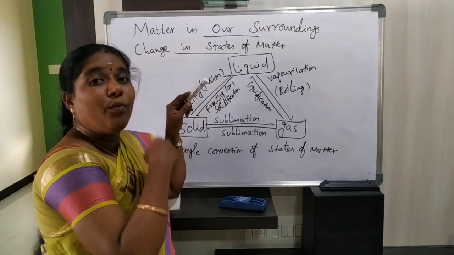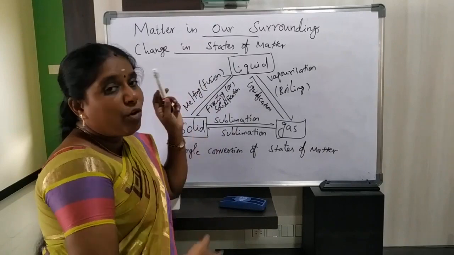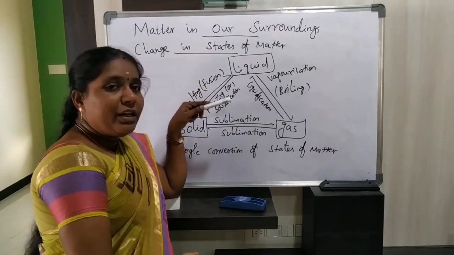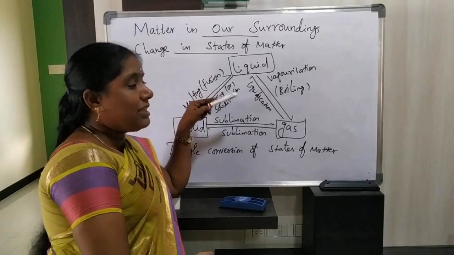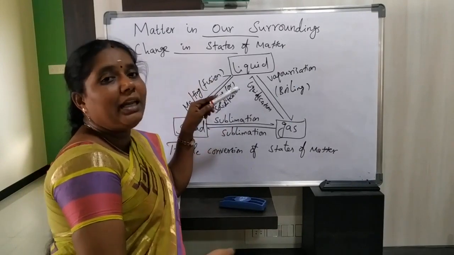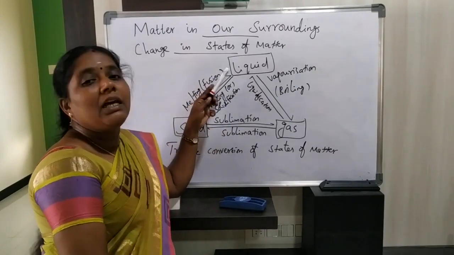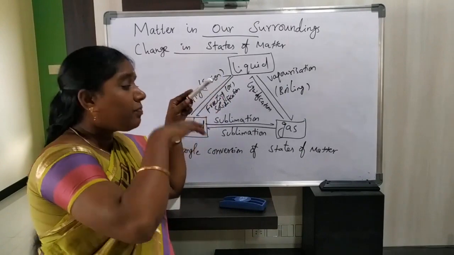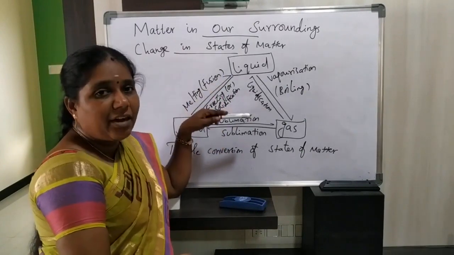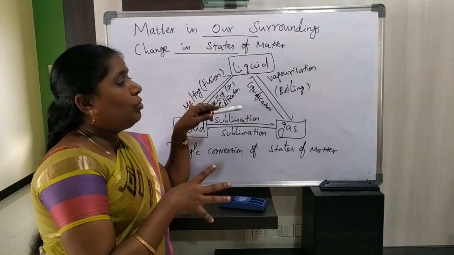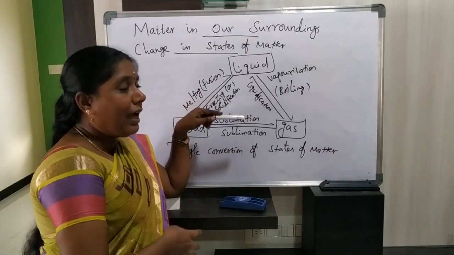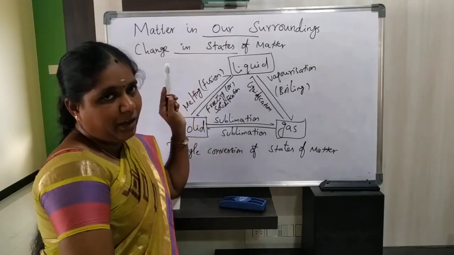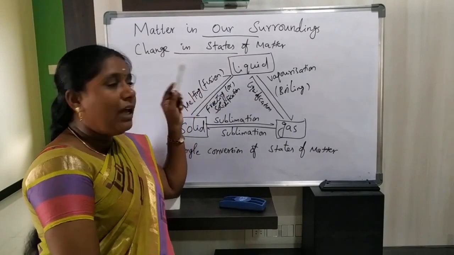That process is called vaporization, that is evaporation. We have also discussed boiling already. What is boiling? A liquid state of matter converted into a gaseous state of matter at atmospheric pressure at its boiling point is called boiling.